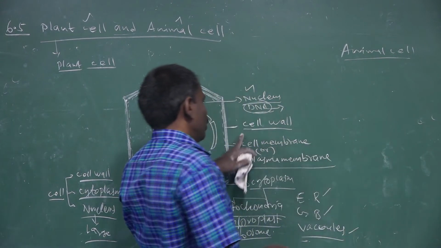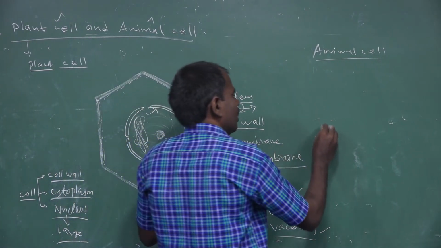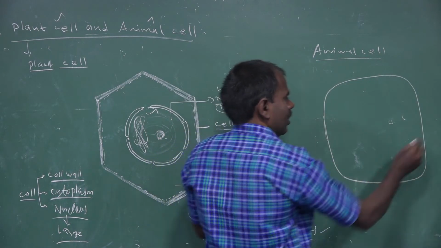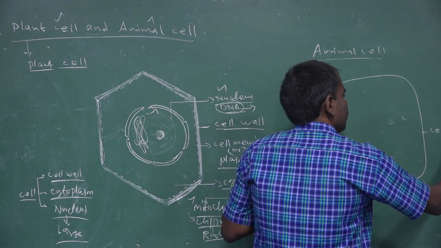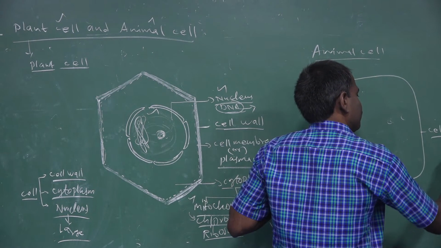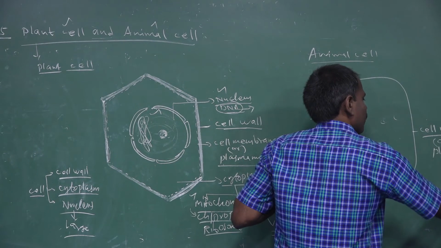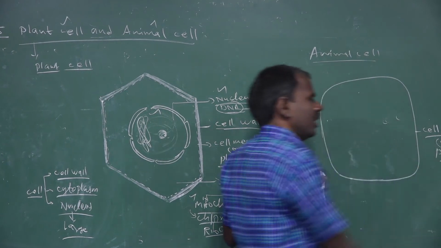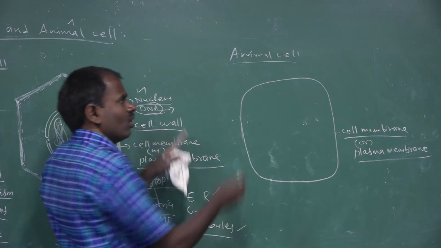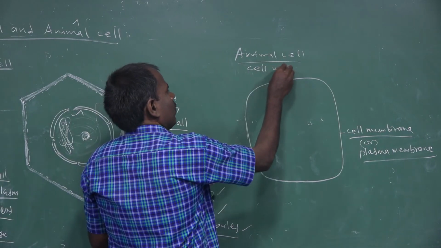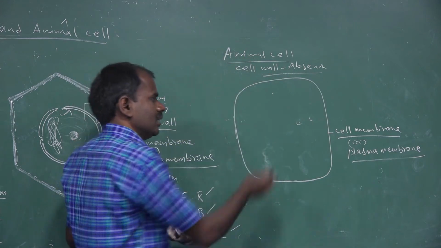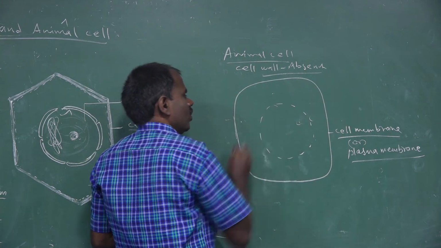Animal cells are without a cell wall; the outermost membrane is called the plasma membrane or cell membrane. The animal cell's outermost layer is called the cell membrane or plasma membrane. Without the cell wall is present only in animal cells. The cell wall is absent in animal cells. The center part, the nucleus, is surrounded by the nuclear membrane.